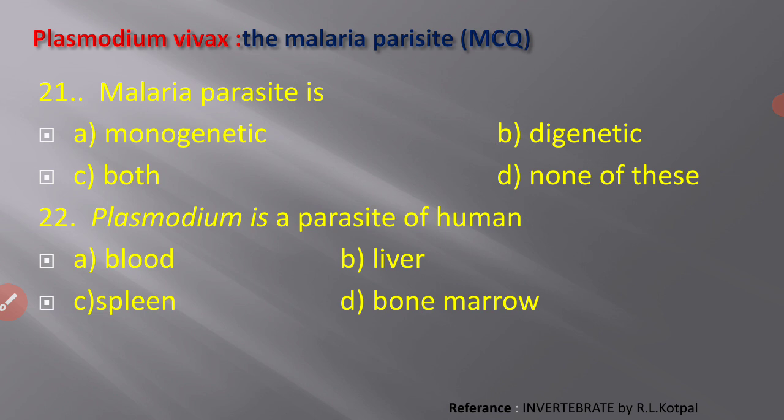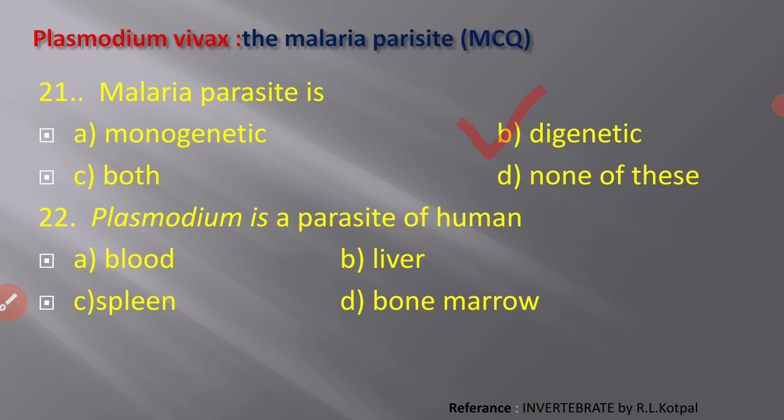Next one, the malaria parasite is A, monogenetic, B, digenetic, C, both, and D, none of these. The malaria parasite requires two hosts to complete its life cycle. So the malaria parasite is digenetic. One of the hosts is the human being itself, and the second host for this parasite is the Anopheles mosquito. So the malaria parasite is a digenetic parasite.